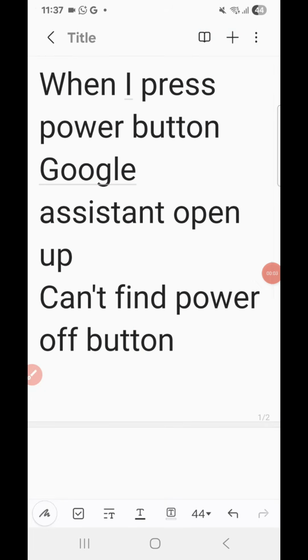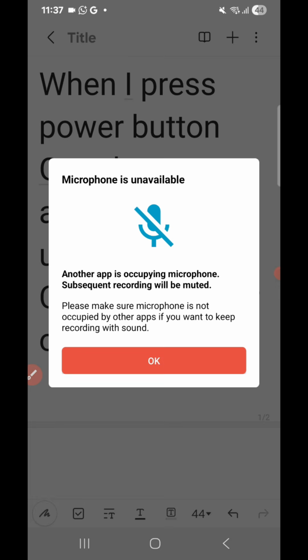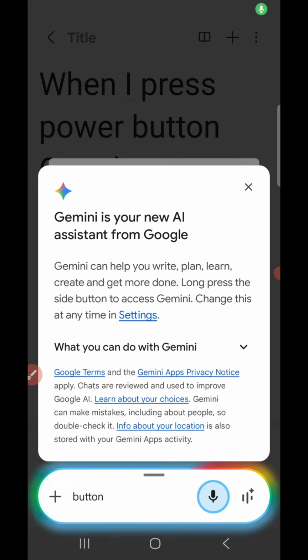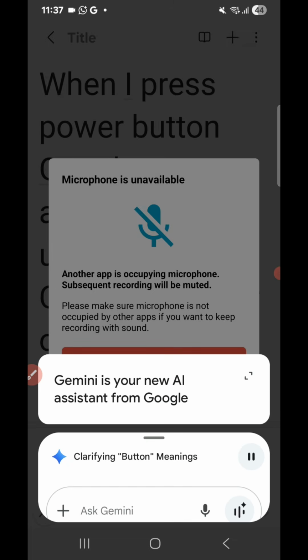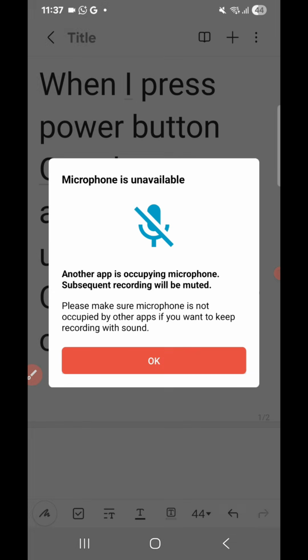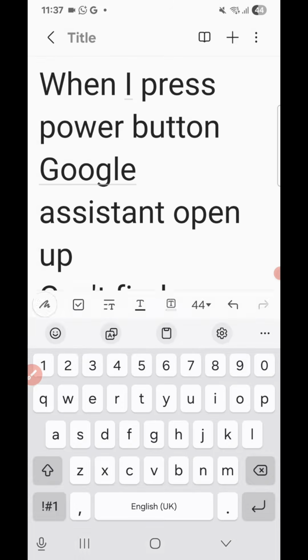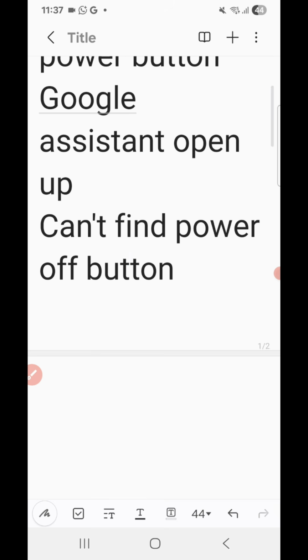Whenever I press the power button, Google Assistant opens up and I can't power off my phone. So I will show you a sample. Now I will keep pressing the power button. You can see it says "What do you want to know about a button?" Gemini AI, for example, is opening. So how do we resolve this issue?